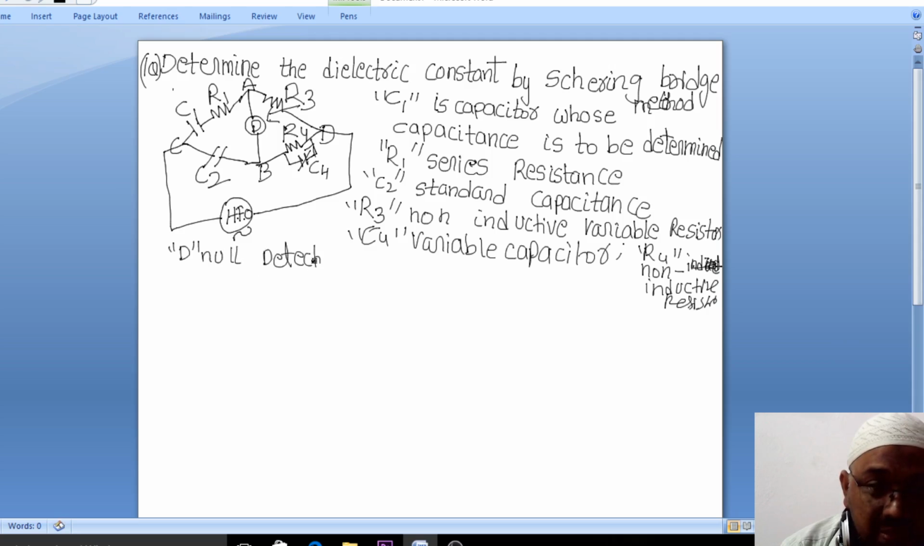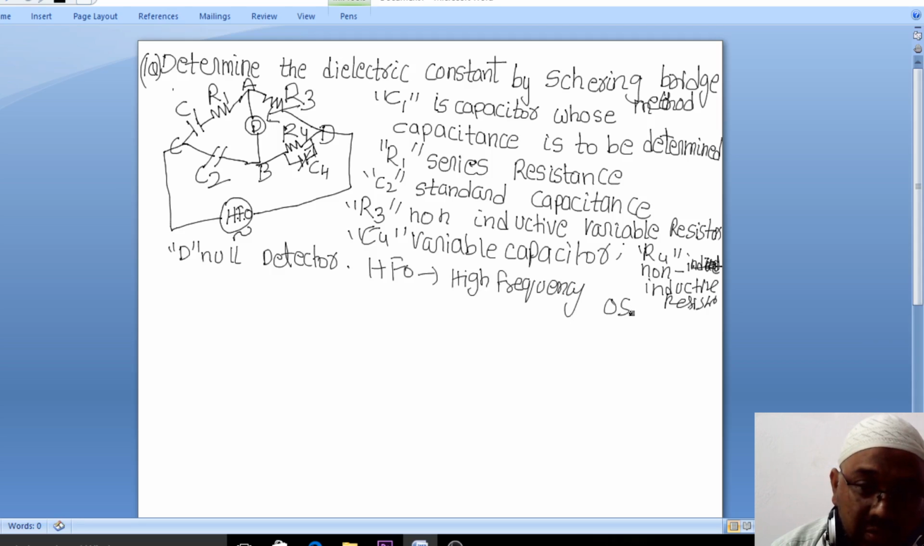Your bridge will be balanced when this shows zero deflection. We'll say that is the null detector. And HFO is a high frequency oscillator. Now this is what the figure is all about.